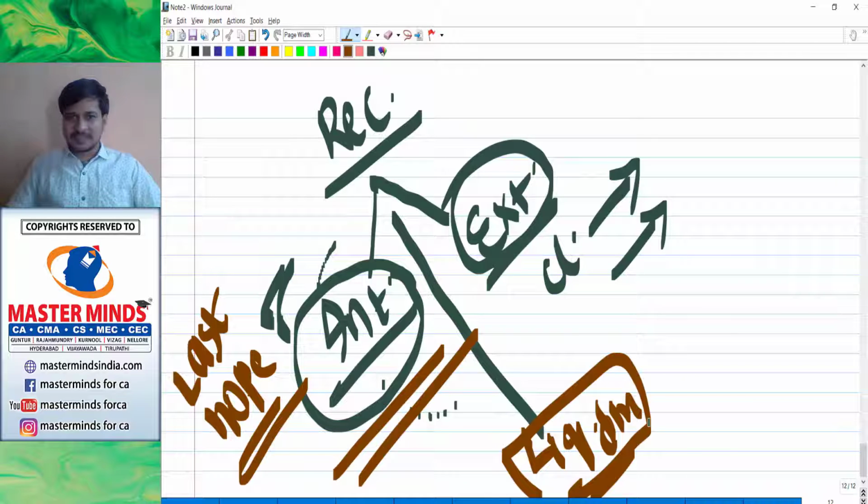So I have told you the three reasons. Number one, incurring heavy losses. Number two, overvaluation of assets. Number three, overcapitalization. When will we do internal reconstruction?